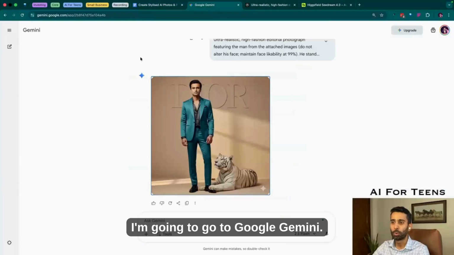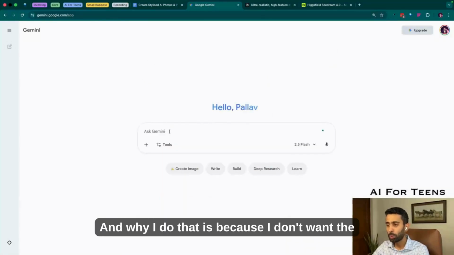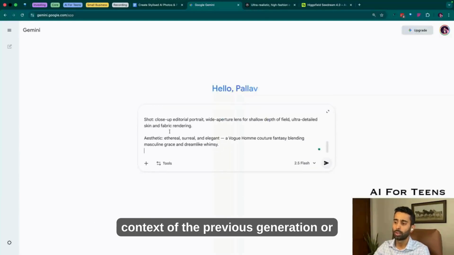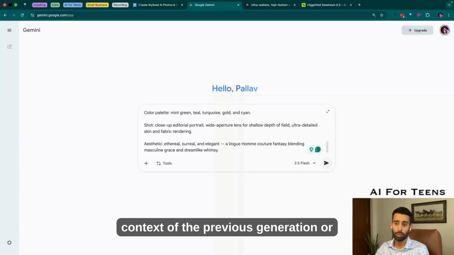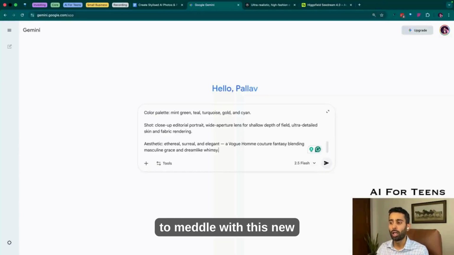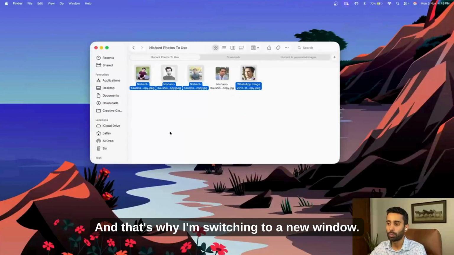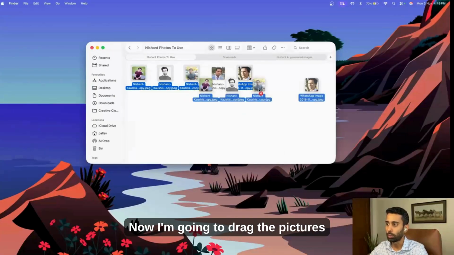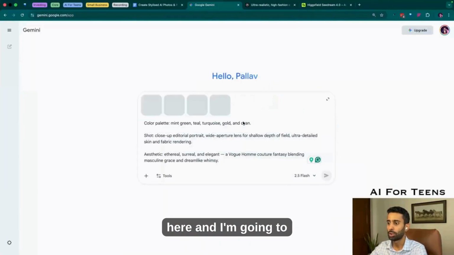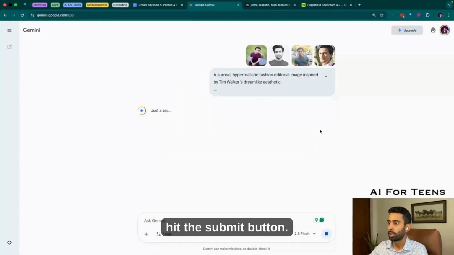I'm going to go to Google Gemini. I'm going to open a new window. And why I do that is because I don't want the context of the previous generation, or the previous image that I generated, or the previous prompt that I gave it to meddle with this new generation. So I want it to be a fresh generation. And that's why I'm switching to a new window. Now I'm going to drag the pictures here, and I'm going to hit the submit button.